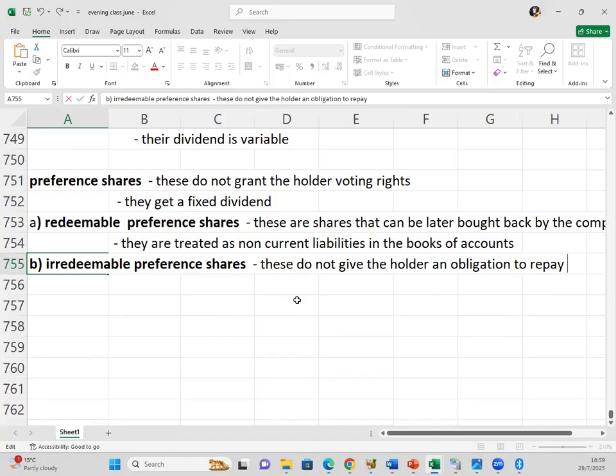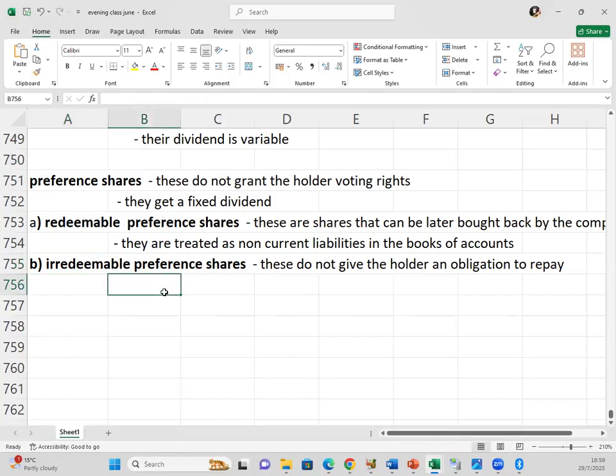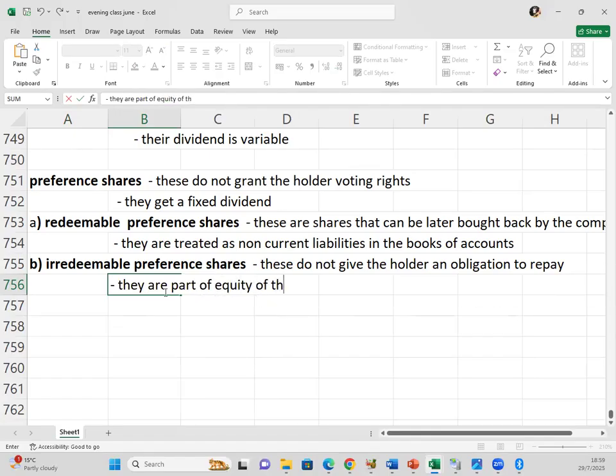So that's the irredeemable preferences. They are part of equity. They are part of equity because we have them forever. Part of equity of the business. So include them as part of equity of the business.